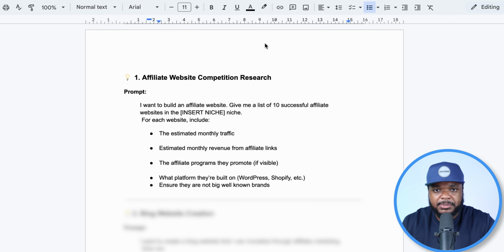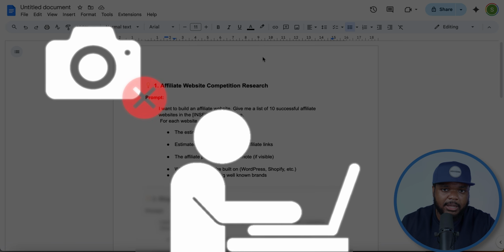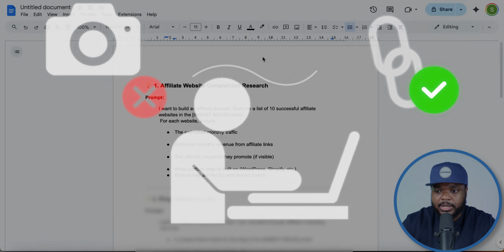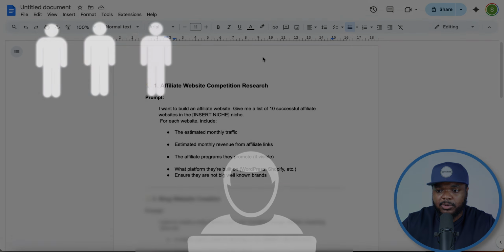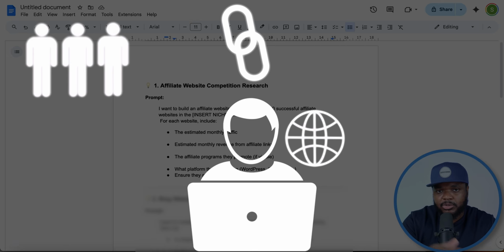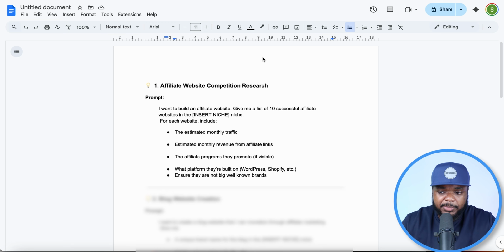There's countless different websites out there that are being run by people where they don't need to show their face on camera, but they're able to earn something called an affiliate commission. And all this means is that people are clicking on the links on their website, and as long as they're driving traffic to their site, they're of course going to be able to earn that income. And the way that ChatGPT is going to be able to initially help you with this is when it comes to figuring out which websites are doing well so that you can replicate what's already working.